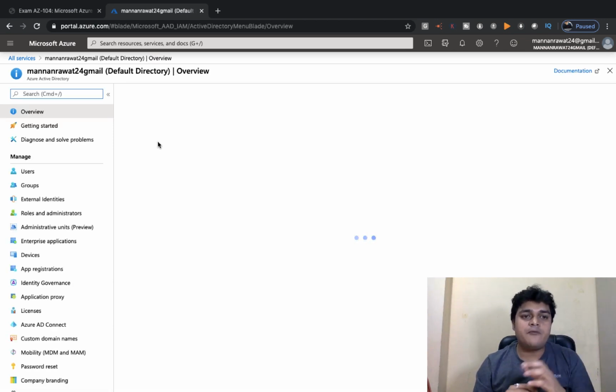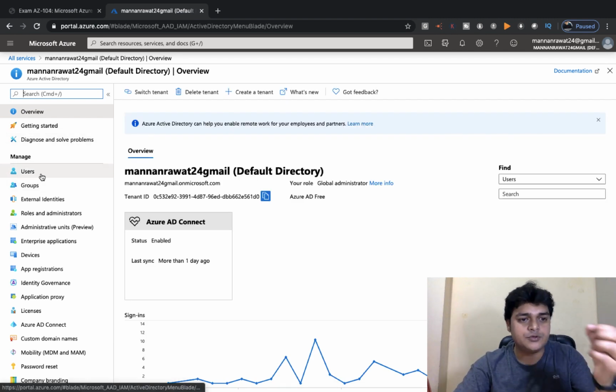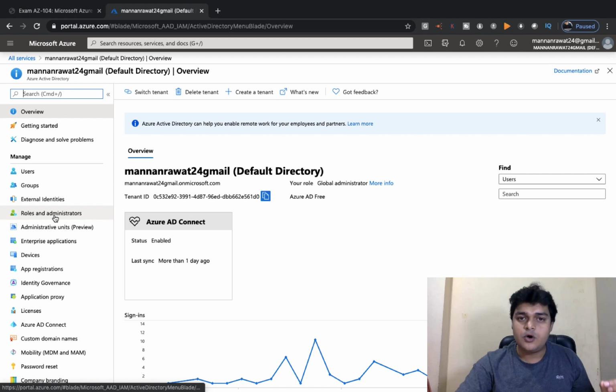In the panel of Azure Active Directory, you are able to see multiple options available, such as users, groups, external identity, roles and administrators, devices, app registration, application proxy, licenses, Azure AD Connect, custom domain names, and password reset. These are all the options available in our Azure Active Directory. But our motto is to understand users and groups.